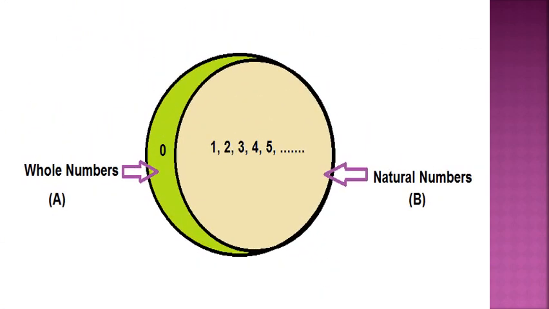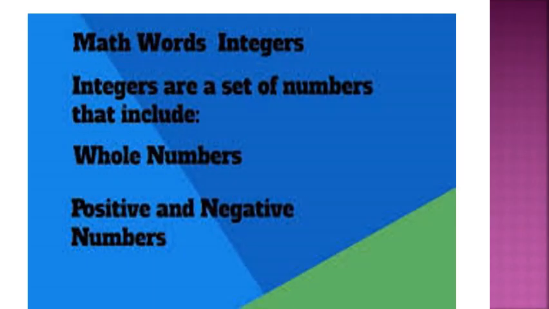Dear children, here you can observe the diagrammatic representation of whole numbers. Whole numbers are composed of natural numbers and 0. Now let us move on to another type of numbers. Those are integers. Integers are a set of numbers that include whole numbers and negative numbers.